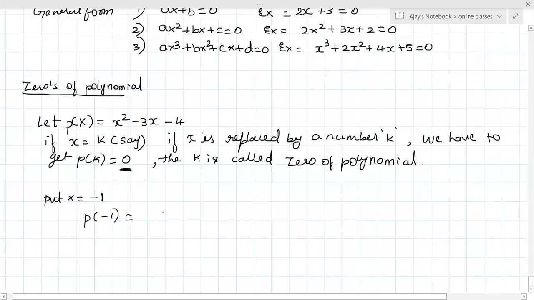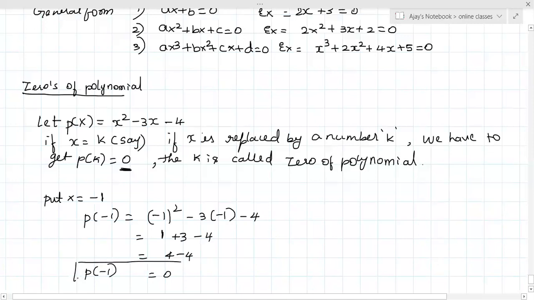minus 1 the whole square minus 3 into minus 1 minus 4. Minus 1 whole square is plus 1. Minus into minus is plus 3, minus 4. So I get 1 plus 3 is 4, minus 4. So I get 0. So what am I getting? P of minus 1 is 0. Therefore, x is equal to minus 1 is a zero of the polynomial.